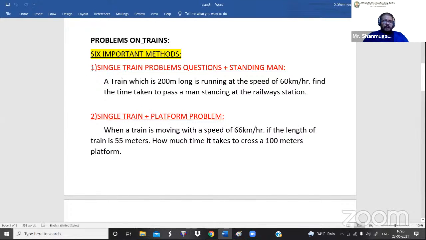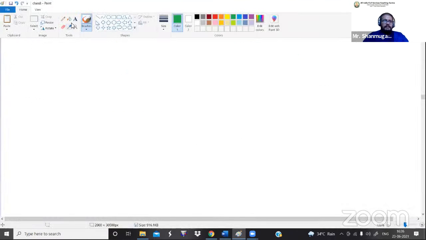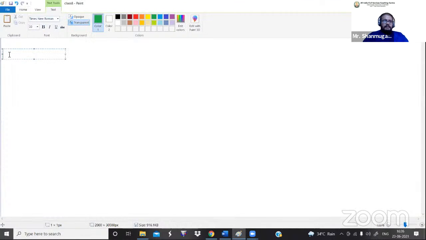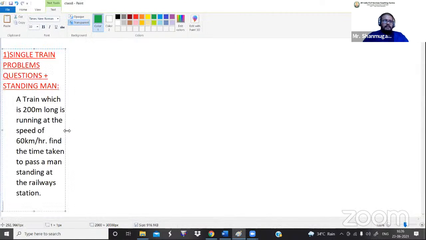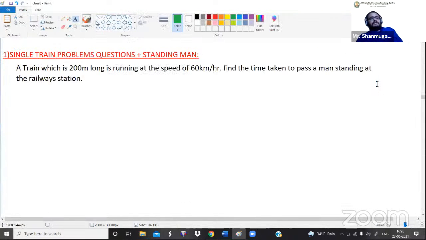Let me see one by one. Okay. So the first concept is single train problem plus standing man.